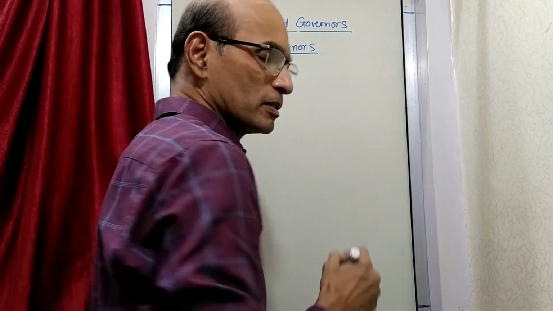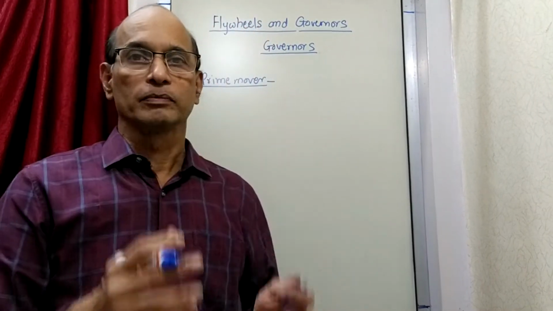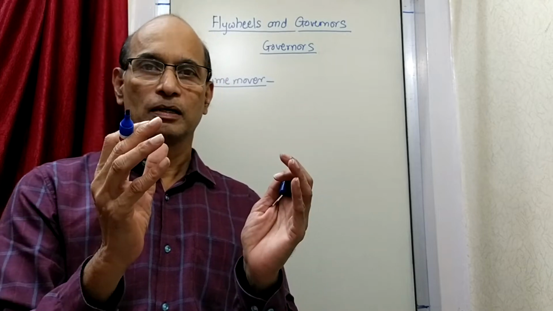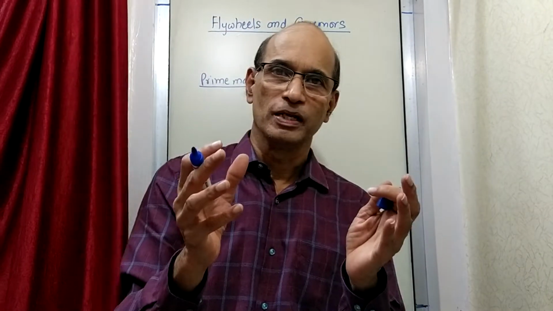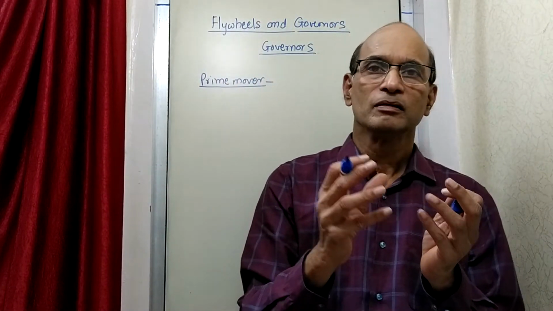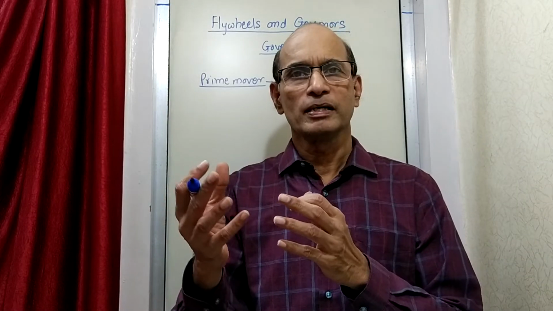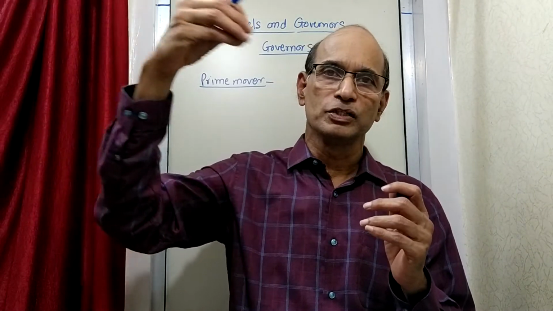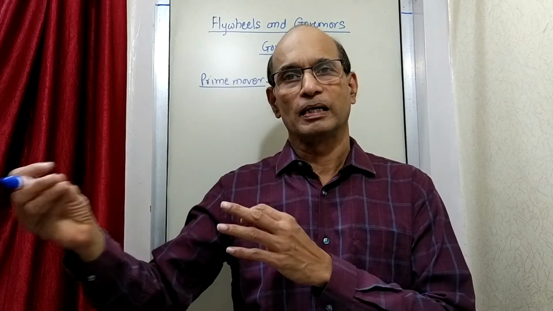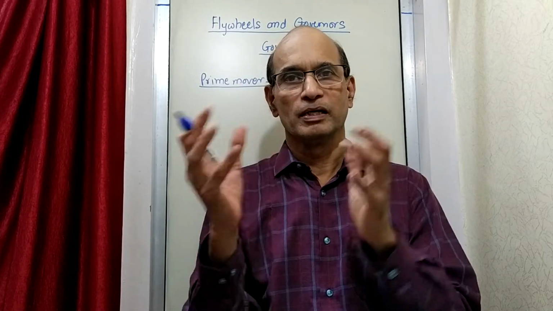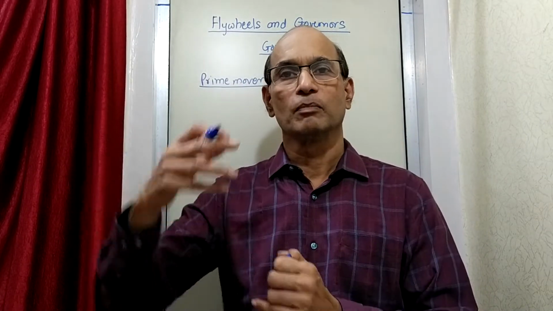Prime mover is a device which is the starting point of the energy. Like, for example, electric motor. Electric motor is the starting point of energy. So you get the energy from electric motor by whatever way. Say for example you are providing electrical energy to the motor and the motor is giving you mechanical energy. So it is a source of energy which we feed to the machine so that the machine works.